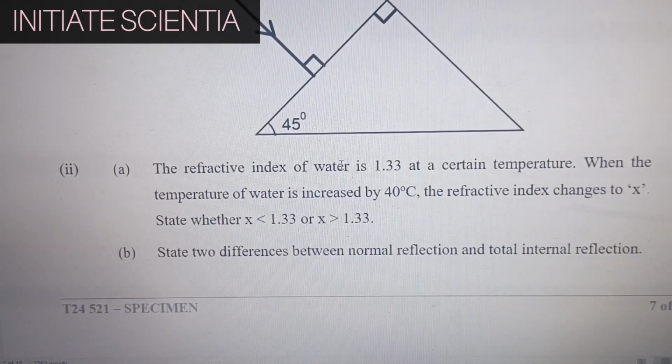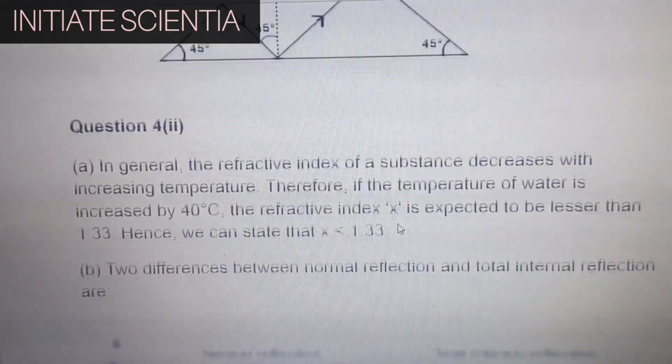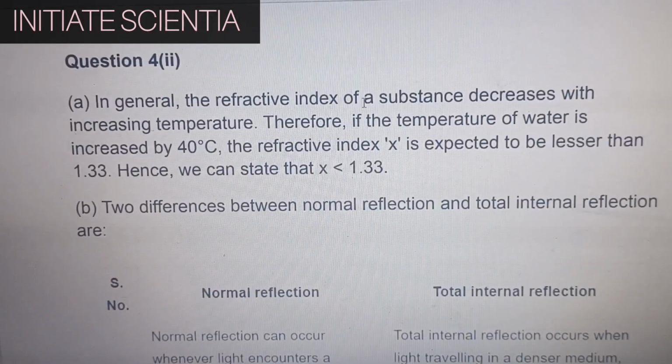The refractive index of water is 1.33 at a certain temperature. When the temperature of water is increased by 40 degrees Celsius, the refractive index changes to x. State whether x is less than 1.33 or greater. In general, the refractive index of a substance decreases with increasing temperature. Therefore, if the temperature of water is increased by 40 degrees Celsius, the refractive index x is expected to be lesser than 1.33. Hence, we can state that x is less than 1.33.